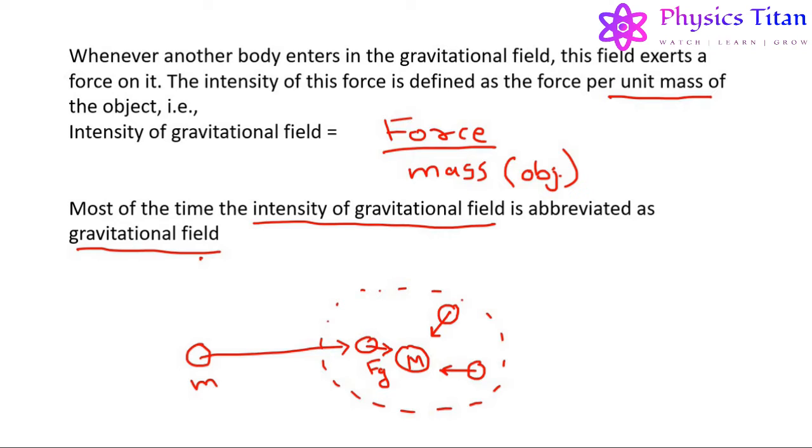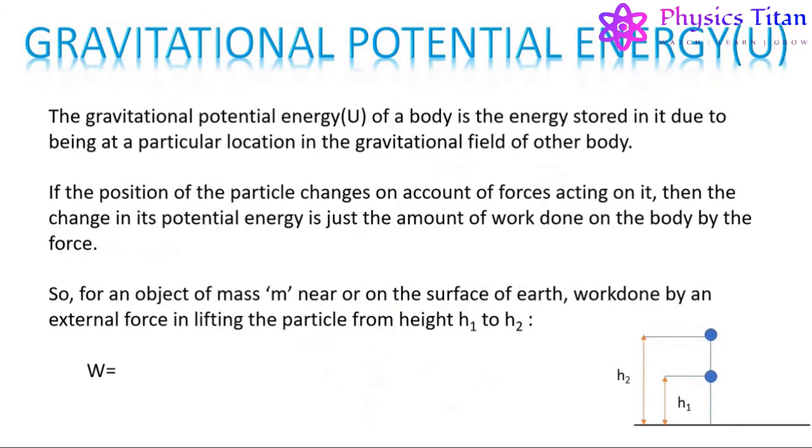Now, as soon as an object of mass m enters the gravitational field of another body, it acquires some energy, and this energy is known as gravitational potential energy. So, the gravitational potential energy U of a body is the energy stored in it due to being at a particular location in the gravitational field of another body. If the position of the particle changes on account of forces acting on it, then the change in its potential energy is just the amount of work done on the body by the force.